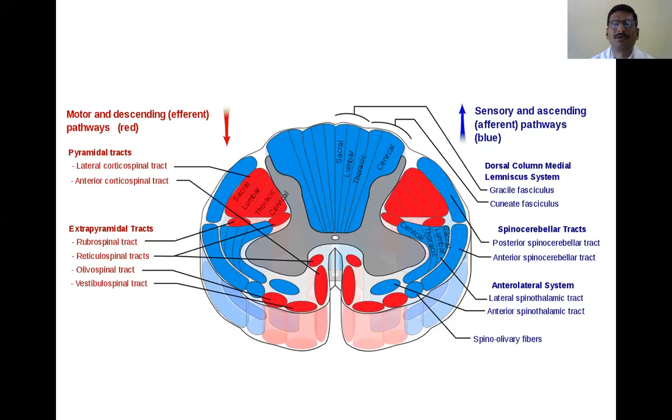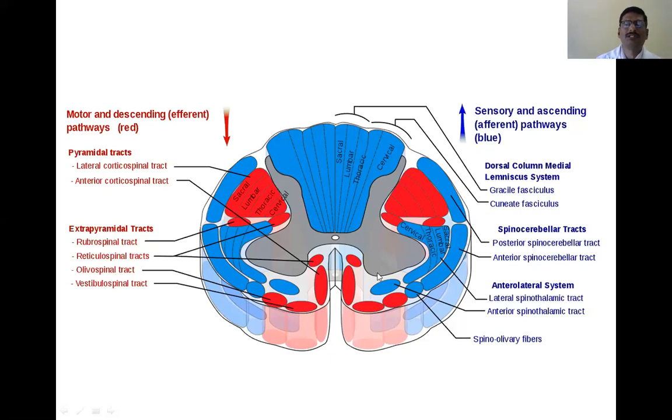The difference between fine and crude touch is that fine touch is a low intensity stimulus, and the receptors can perceive low intensity touch, whereas the anterior spinothalamic tract, in order to be sensed, needs a little higher intensity. And you have the lateral spinothalamic tract, which carries pain and temperature. And we have the spinocerebellar tracts, anterior and posterior, and they carry the unconscious kinesthetic sensation or position sense, and they carry the fibers to the cerebellum.